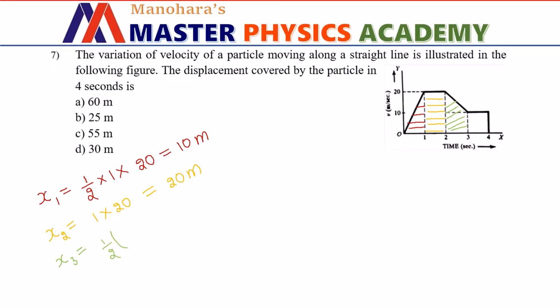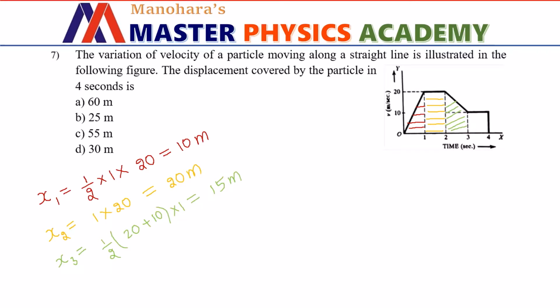One of the parallel sides is 20 meter per second here. The other parallel side is 10 meter per second here, into perpendicular distance between them. The perpendicular distance between these two parallel sides is 1 second here. Solving this, we get 30 by 2, that is 15 meter as the displacement in the next time interval of 1 second.